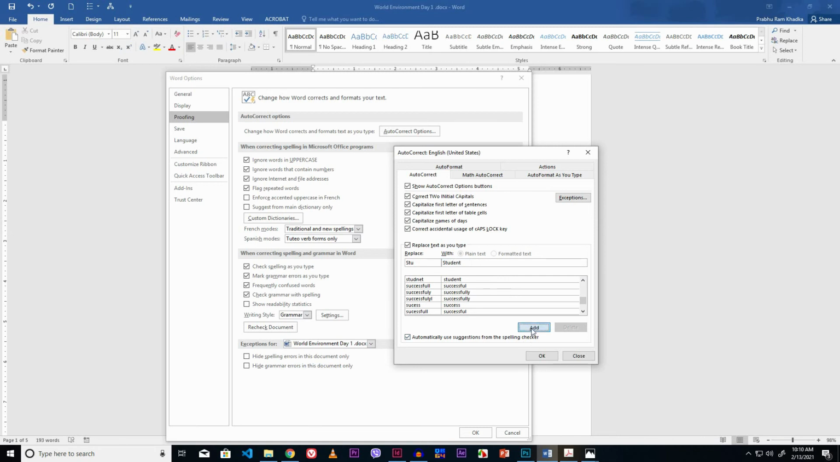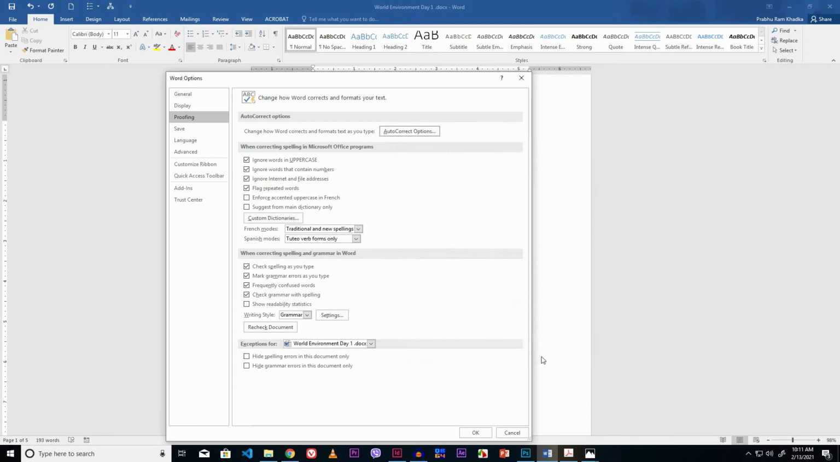Click the add button. Again type the next word. It should be replaced with Nepal. Click the add button. In this way you can add many words. Click the OK button. Click the OK button from here.